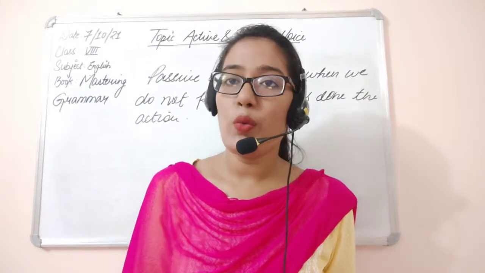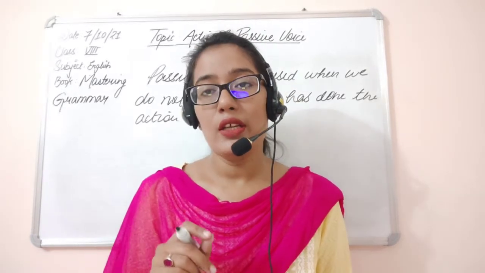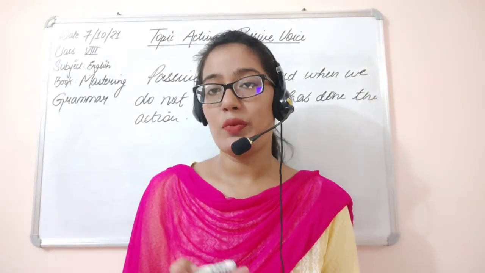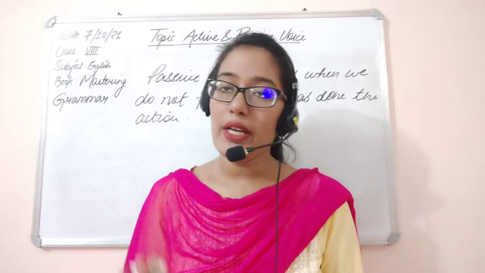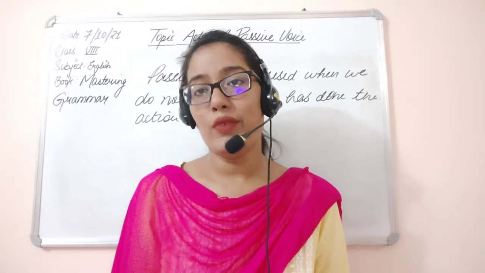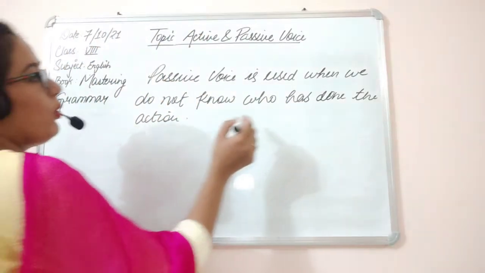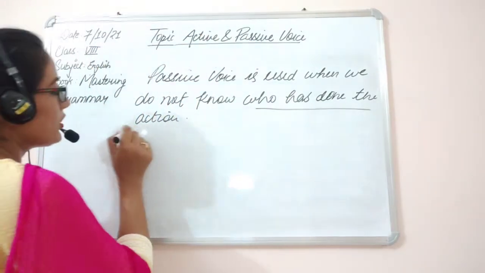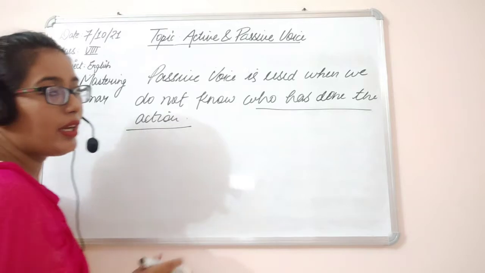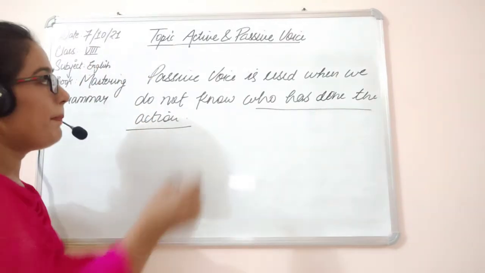And the last one is the announcement was heard. We don't know who made the announcement, but we have heard the announcement. The announcement was heard, it is clear, but by whom the announcement was made, we don't know. So when we don't know who has done the action, जब हमको नहीं पता रहता है कि एक्शन किसके थ्रू हुआ है, then we use passive voice.